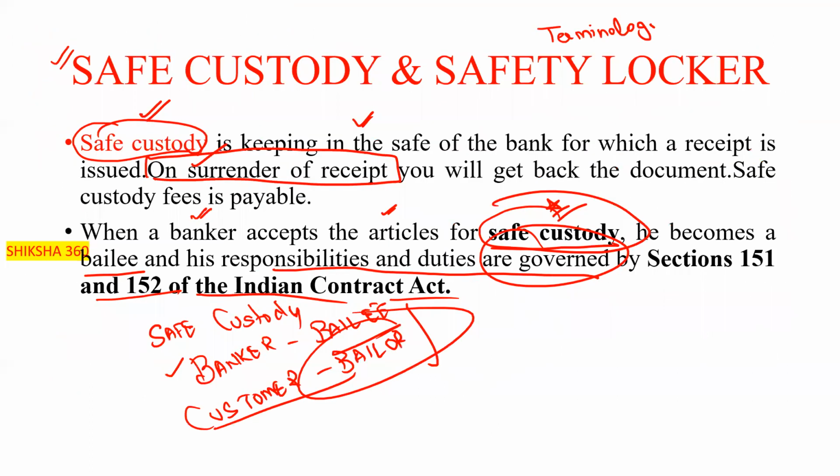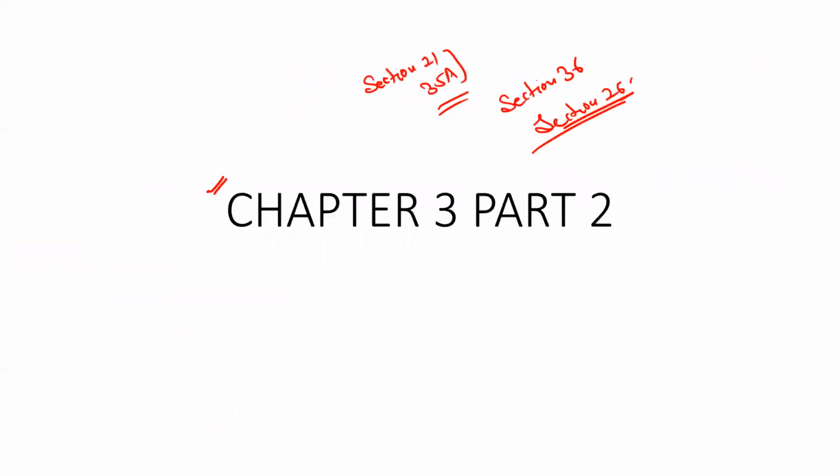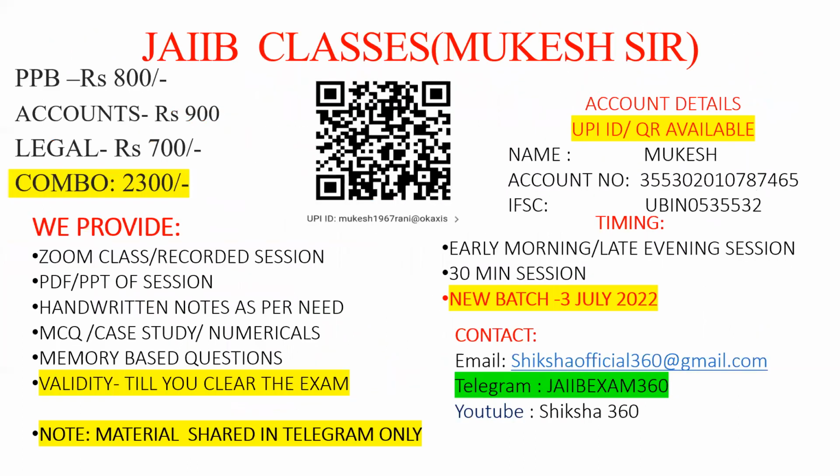After that, we discussed the difference between safe custody and the safety locker, and what the articles are for providing nomination in safe custody and the safety locker. In this session we have covered up to this much, and tomorrow we will complete this chapter. We'll also try to discuss 7 to 10 questions from the later topics in tomorrow's session.